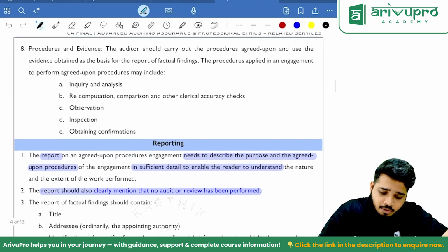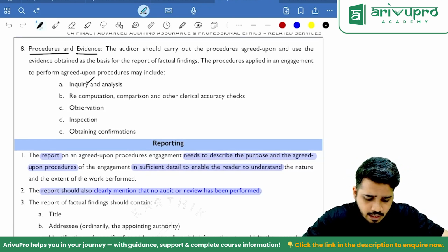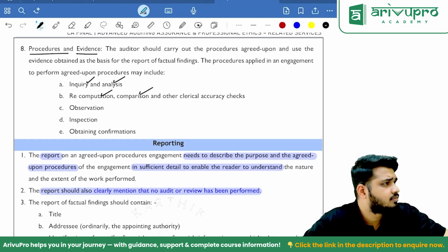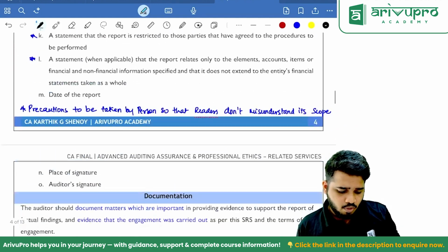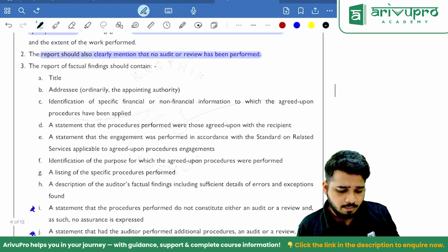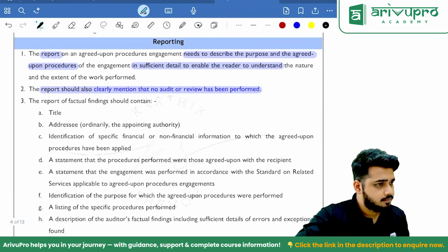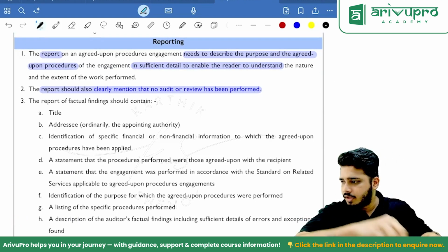Put the right procedures and get SAI. What procedures are generally? Inquiry, analysis, recomputation, comparison, clerical accuracy, observation, inspection, same procedures. Nothing great. Clear? Nothing less. Right? Okay. Then we have reporting and documentation. Clear? Fine. We'll take a quick 10 minutes break. Okay. And then continue. Right.